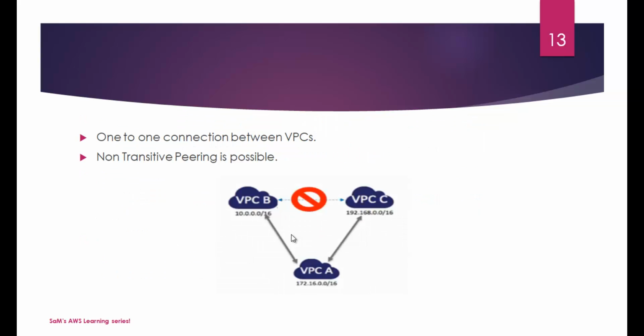And then it's a one-to-one connection between VPCs. Non-transitive peering is possible. Means you have to have this one-to-one connection defined. Have a look at the diagram, guys.